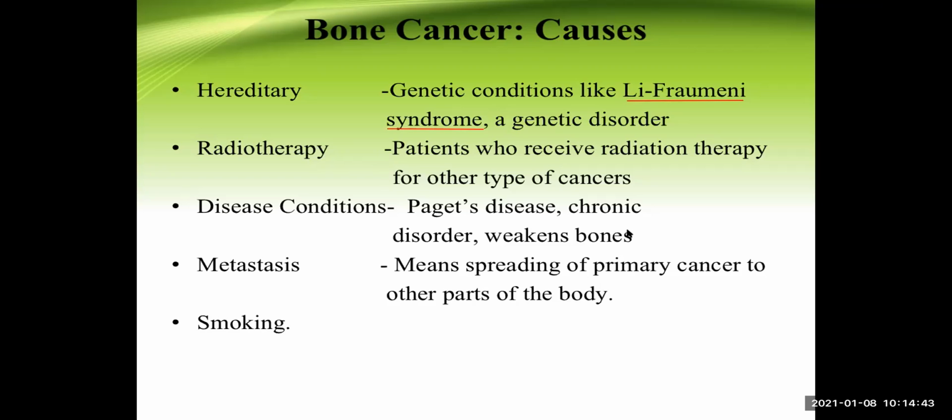Cardiac failure. Now, what is the mechanism there? There may be an uncontrolled amount of blood flow quickly from the arterial circulation towards the venous circulation. Now, that can lead to fluid overload or volume overload condition to the heart. Remember, Paget's disease of the bone is a volume overload condition. Okay, so that can also be noted here. Regarding metastasis, different sites or organs of our body can develop cancer, and they can spread to the bone. And even smoking is considered one of the etiologies of bone cancer.